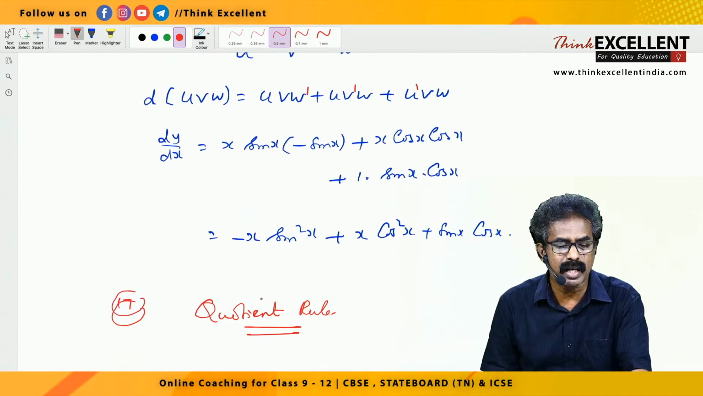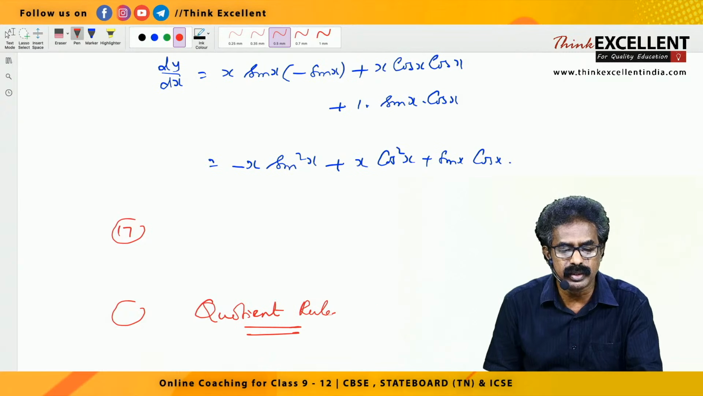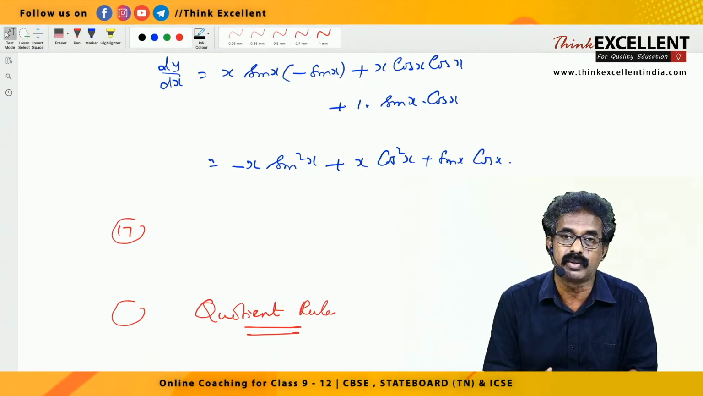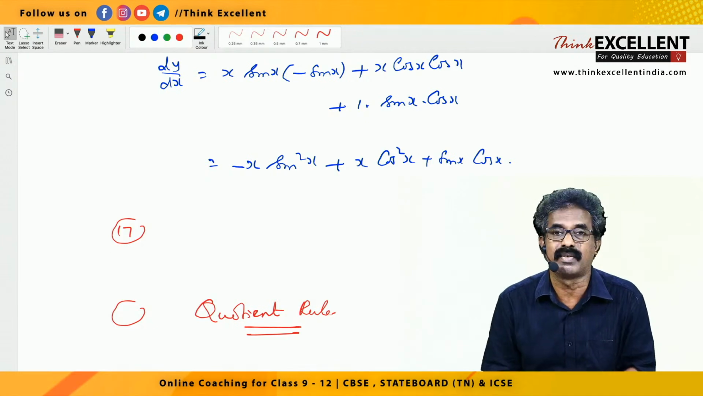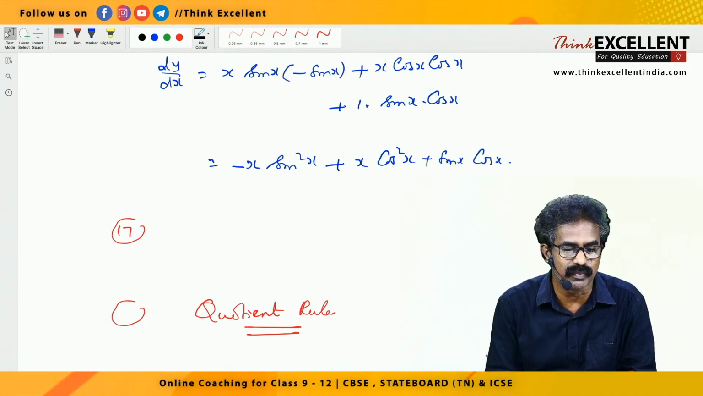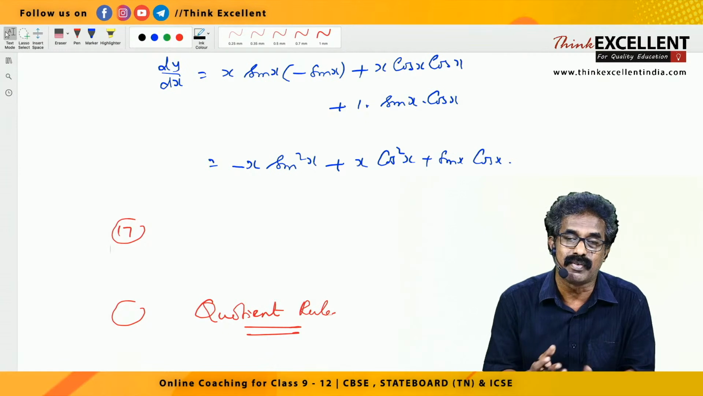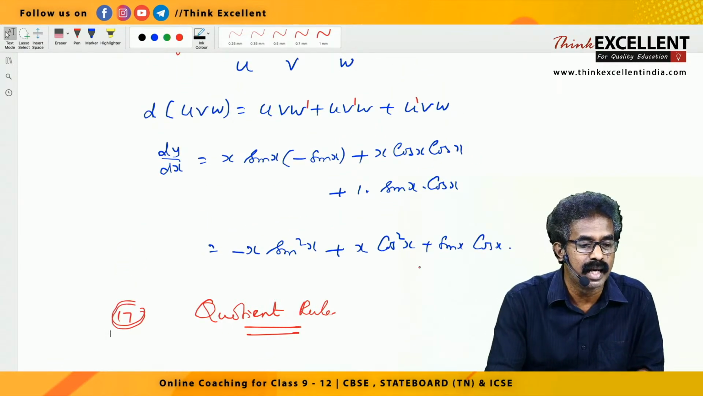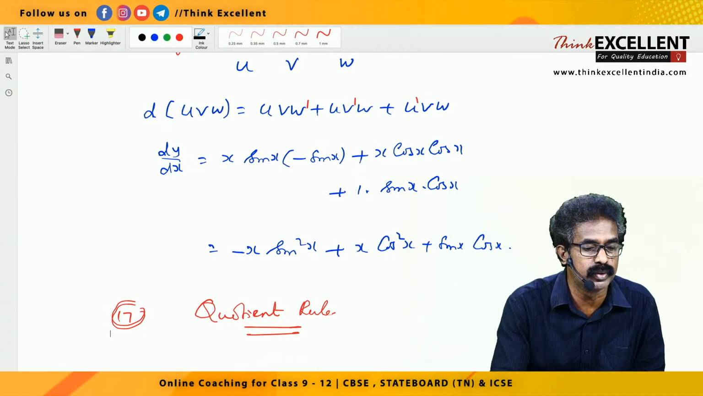So now product rule already we studied. When to use product rule? A function into function, right? Product rule, a function into another function. So you can guess when to use quotient rule, right? A function by another function, a function divided by another function. Here we have to use quotient rule.